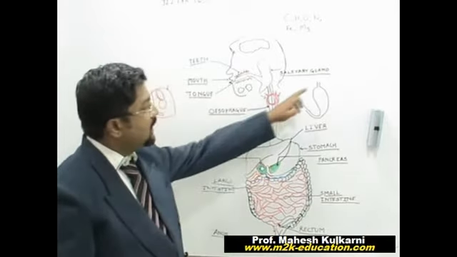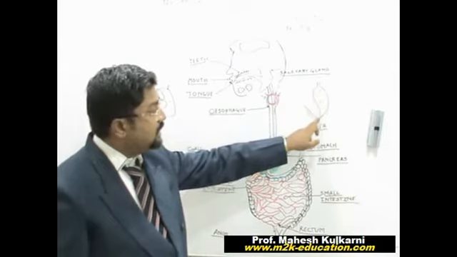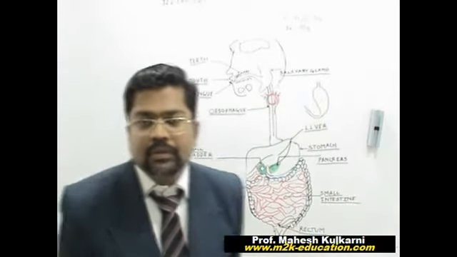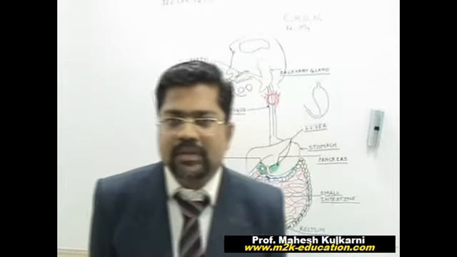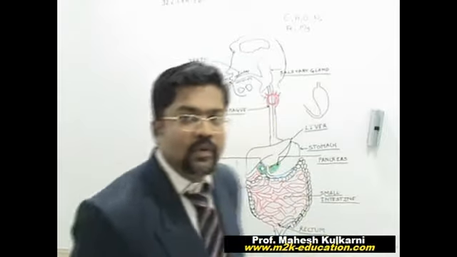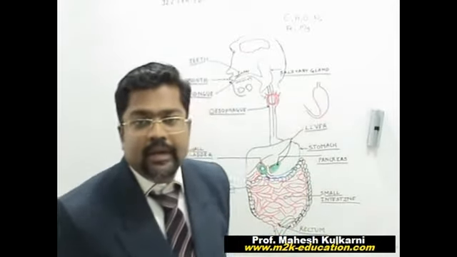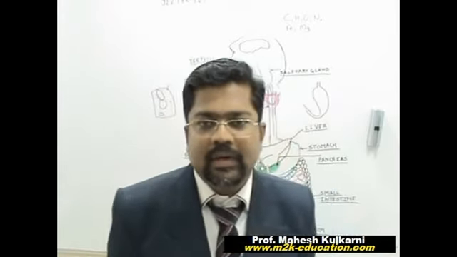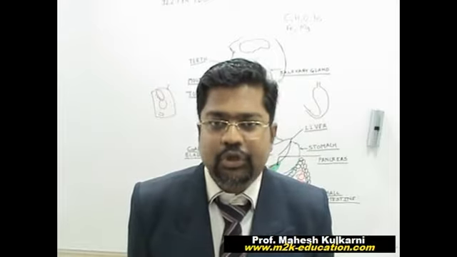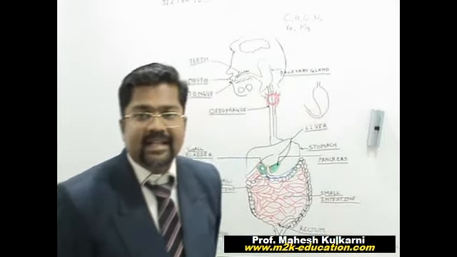Now the sphincter present here is called the cardiac sphincter, whereas the sphincter present over here is called the pyloric sphincter. What is the role of the stomach? Whatever we are consuming, that food enters the stomach, where it is mixed with different enzymes present in gastric juice. The inside wall of the stomach has gastric glands.